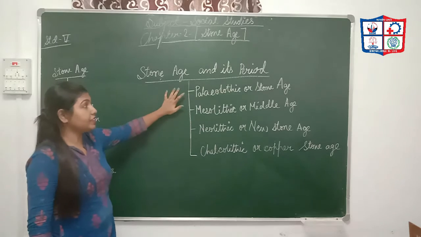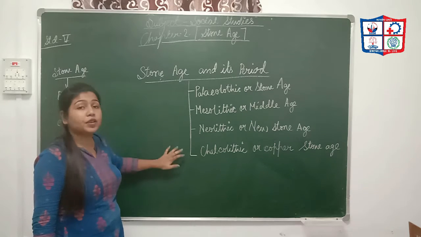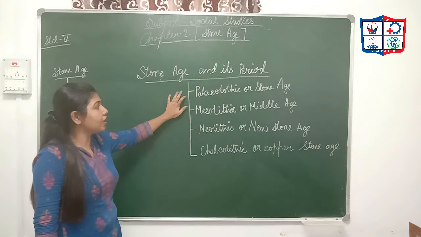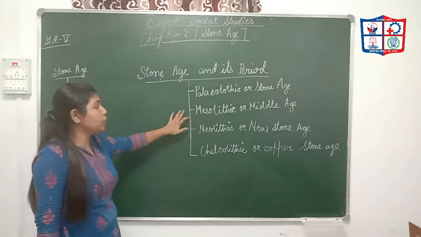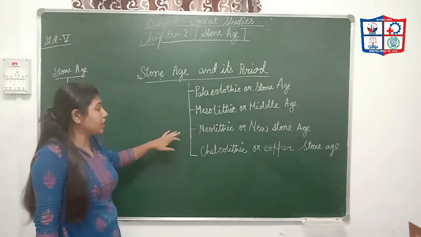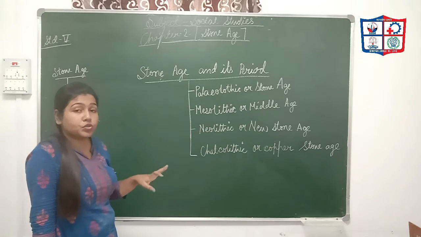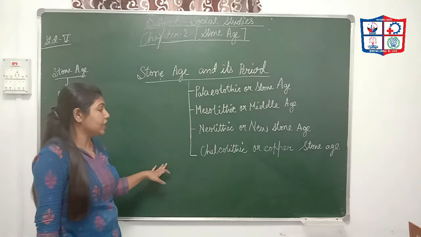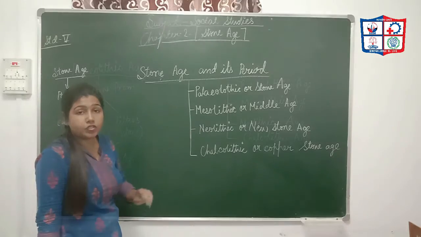The Stone Age is divided into four periods. The first is the Paleolithic or Old Stone Age, the second is the Mesolithic or Middle Stone Age, the third is the Neolithic or New Stone Age, and the fourth is the Chalcolithic or Copper Stone Age.